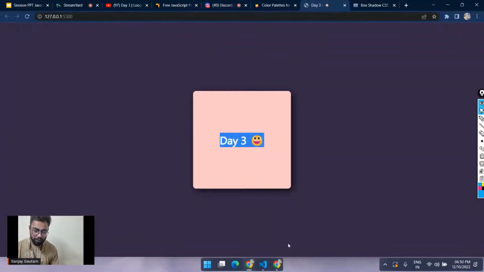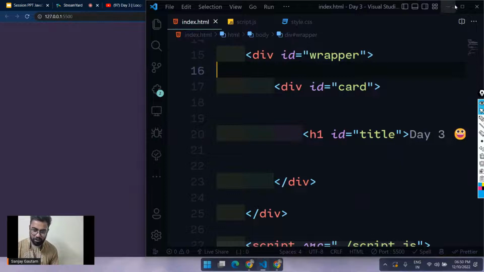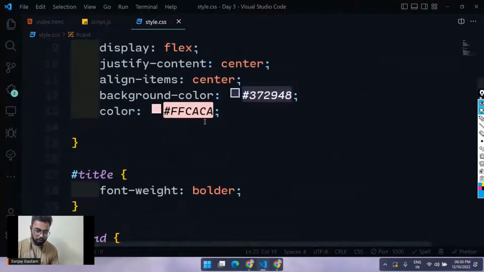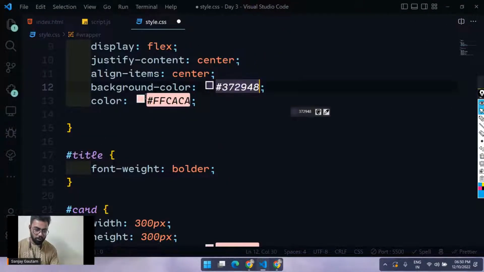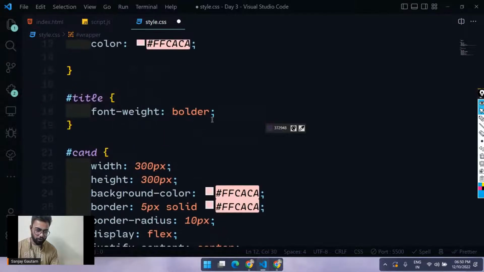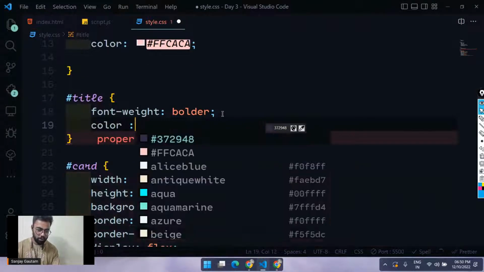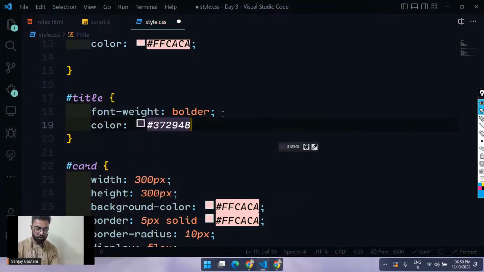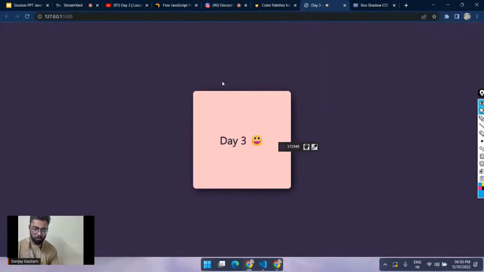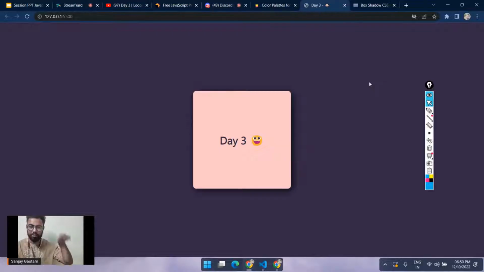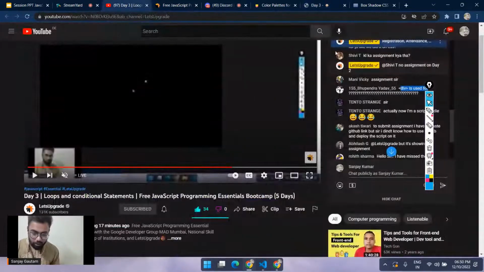Okay, we have our card here. So let me just change the color of this thing. So the color is going for this color. Okay, this. So we have a card here. The only purpose of this div is to wrap something. I hope you got this. Ultra easy, by the way.